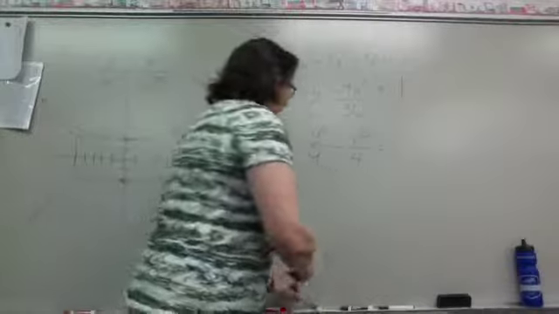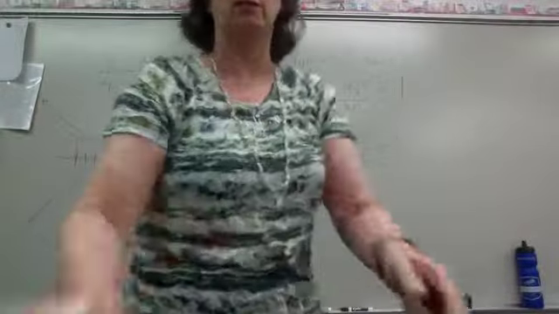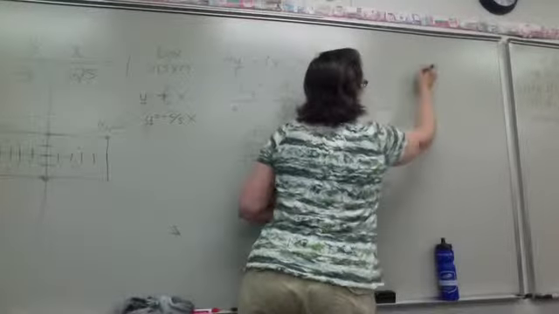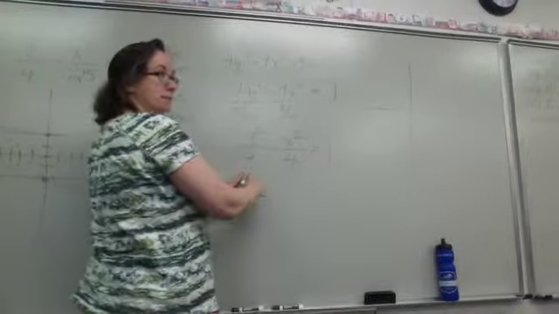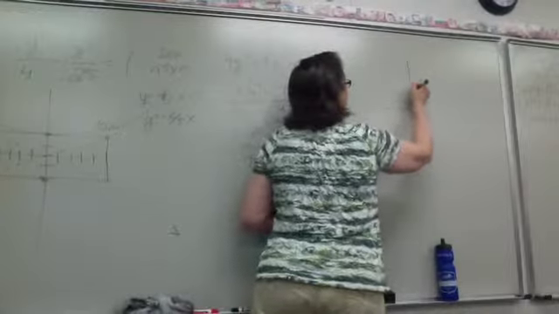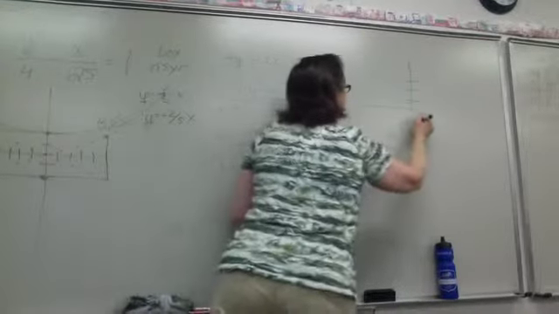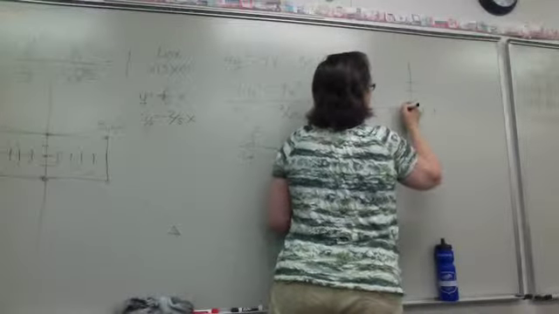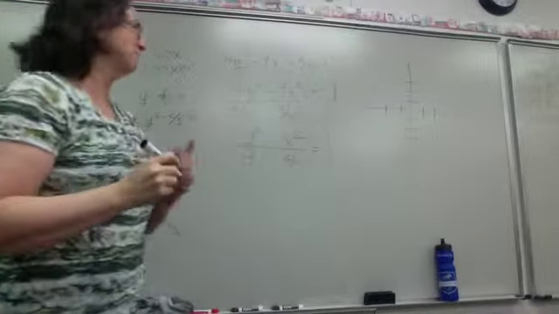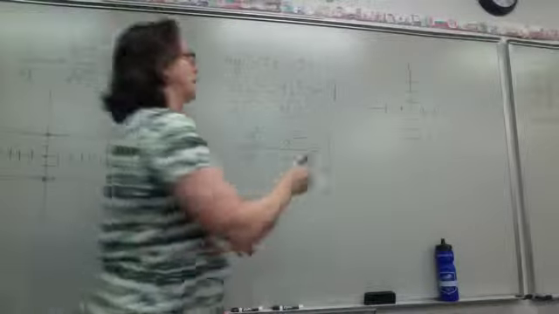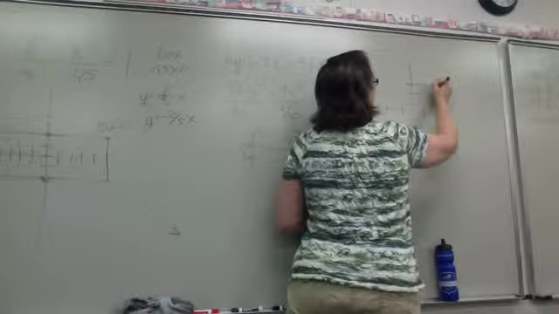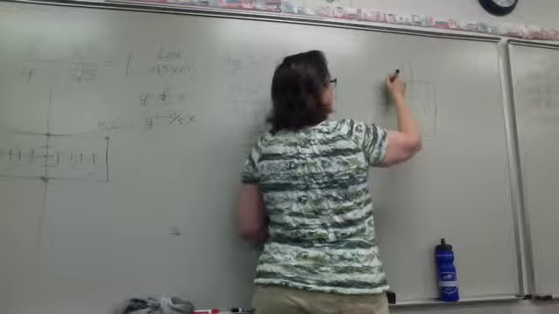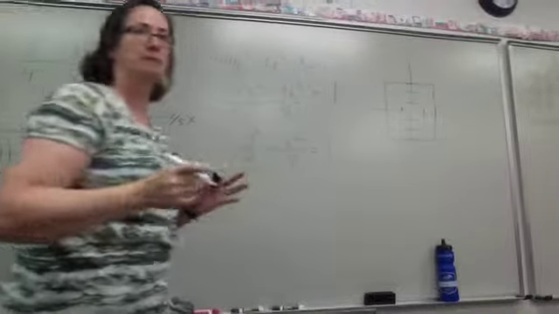How did you do that? When I go about doing this one and starting the box here, I'm going to have up and down 3. I'm going to have left and right 2. And then I'm going to make my box. A lot of times they just make the box dotted. The box can be dotted. It doesn't have to be solid.